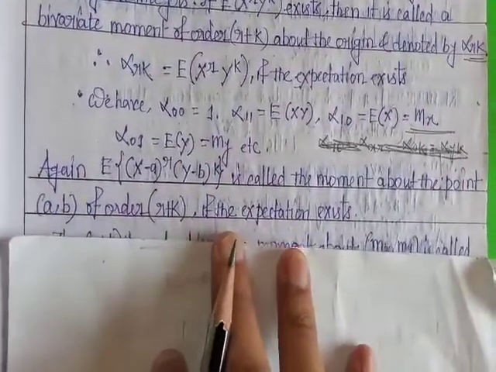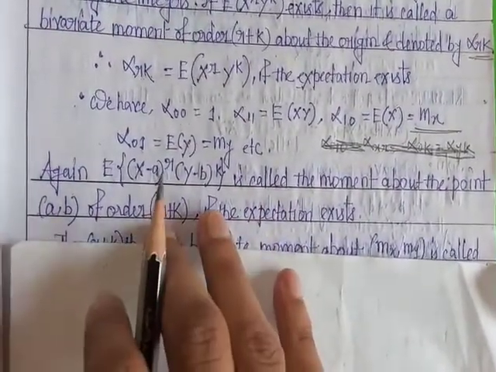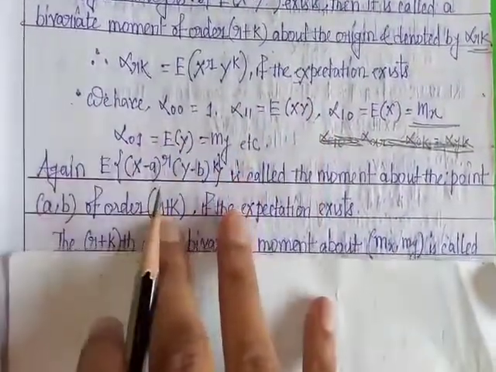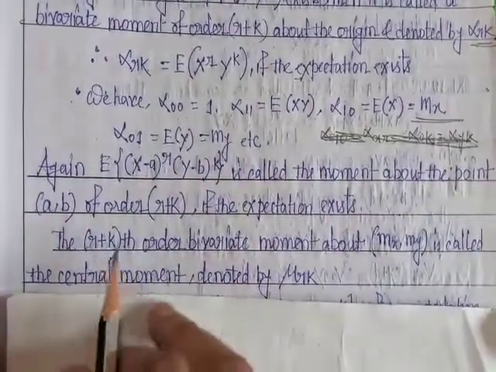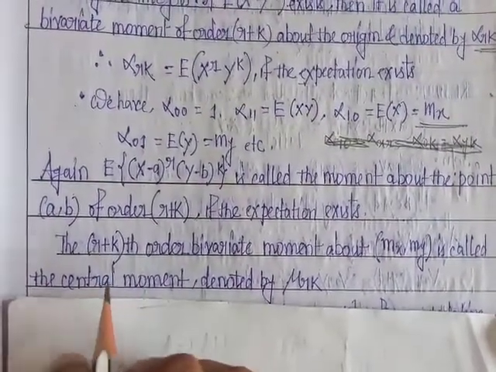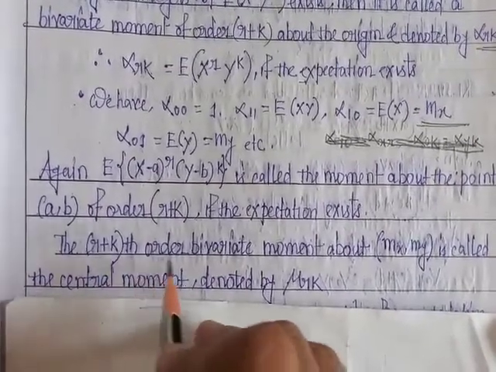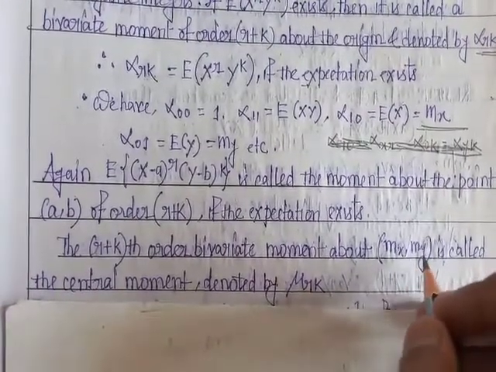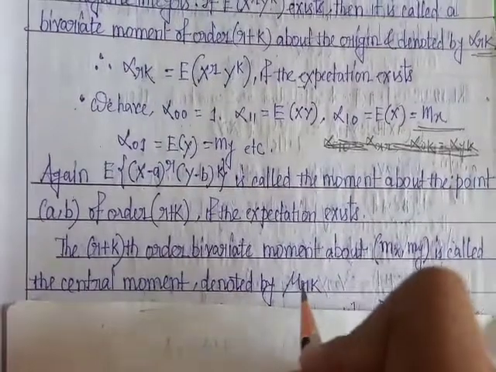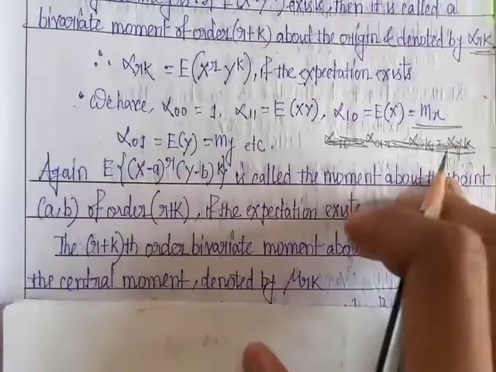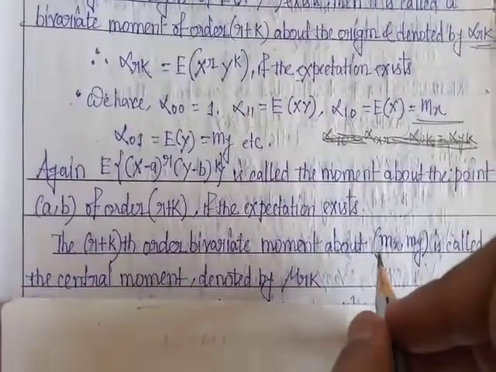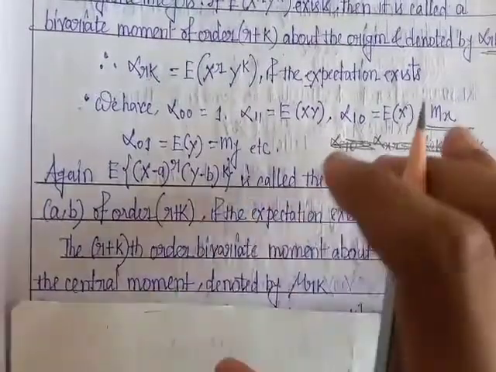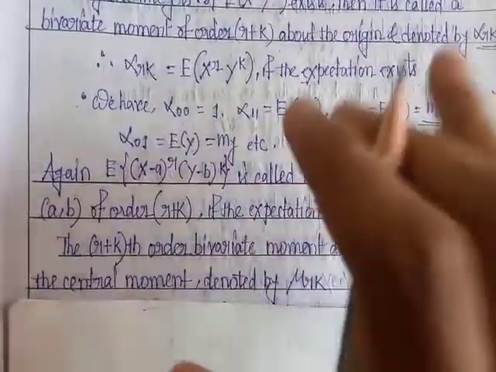Next we discuss the central moment of order r plus k. We already discussed the kth order central moment for one variable. Here it is the r plus kth order central moment. The r plus kth order bivariate moment about its mean (mx, my) is called the central moment. It is denoted by mu rk. So mu rk is the central moment about the point (mx, my) of order r plus k, where mx equals the expectation of x and my equals the expectation of y.